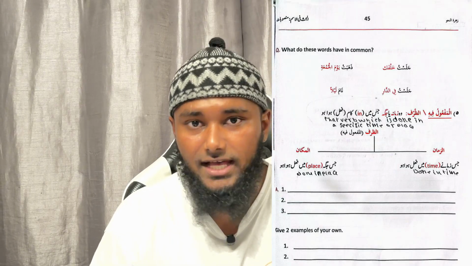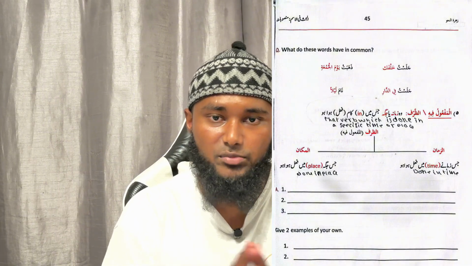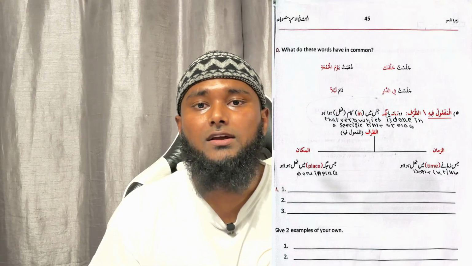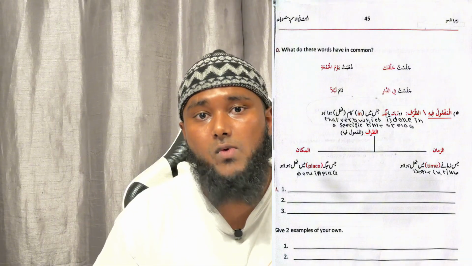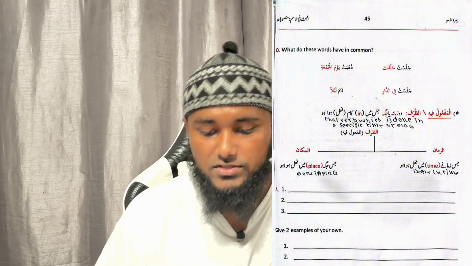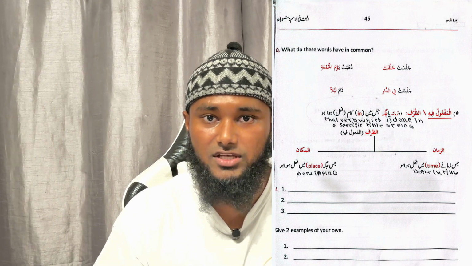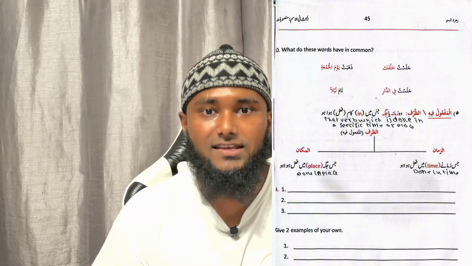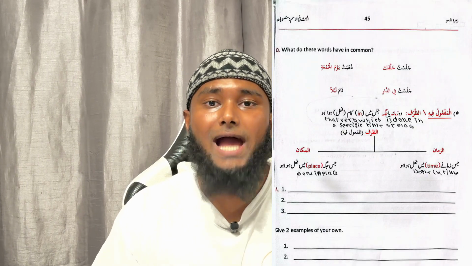Khalfaka: khalfa means behind, ka means you. So ka is just an extra added pronoun. Now khalfa has a fatha on the fa. Why? Because it's a word that tells you where this action took place, so therefore it will have a fatha. Jalastu khalfaka, I sat behind you. Jalasa means he sat, jalastu means I sat, and the tu means I. Khalfa means behind, khalfaka, behind you.